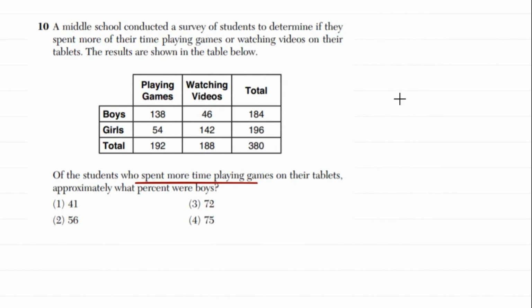When we start with these percentage type problems, what I like to do is make a fraction first. If you remember a fraction, we just put the part divided by the total. The total, they tell us right here, of those students who spent more time playing games, is 192 total. What percentage are boys?